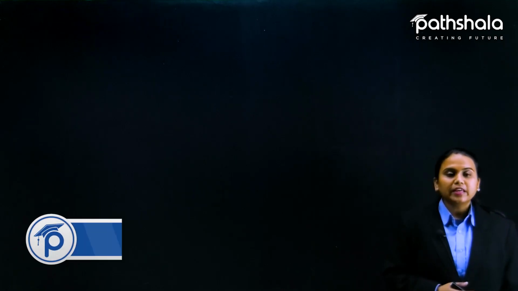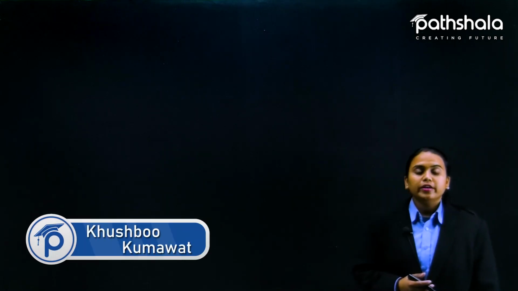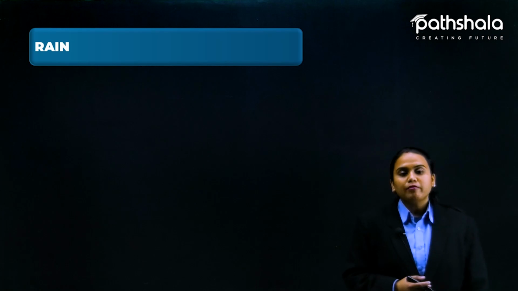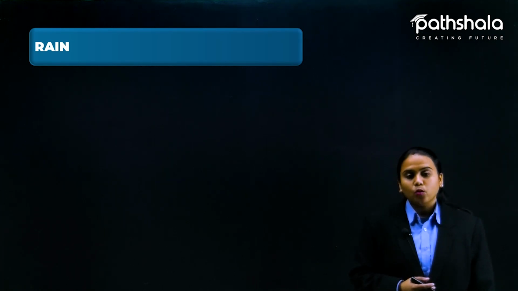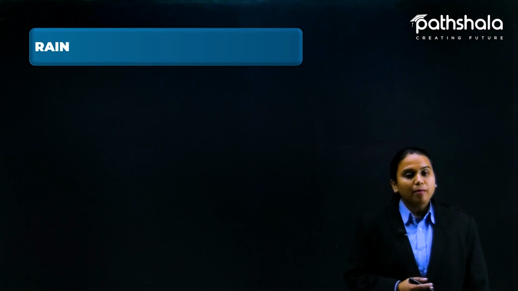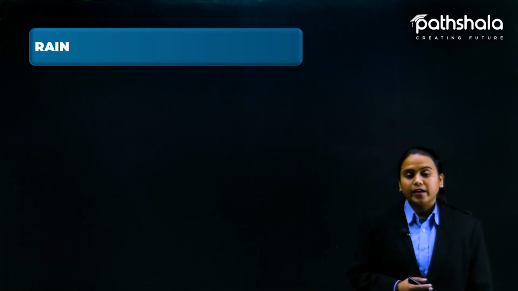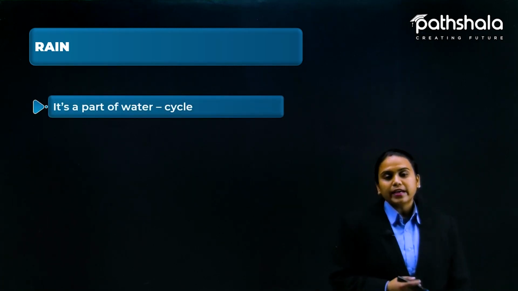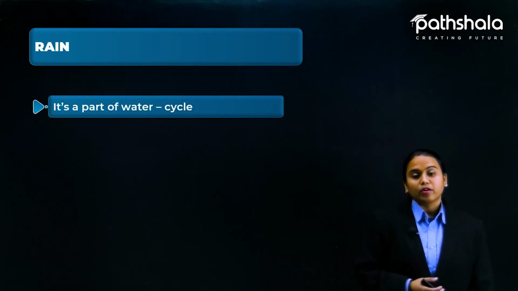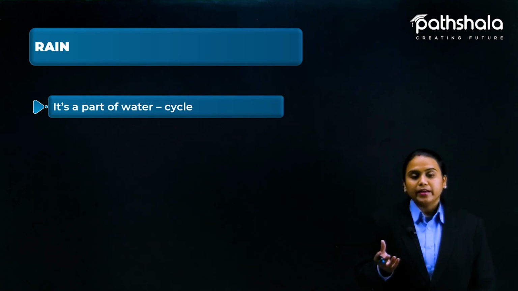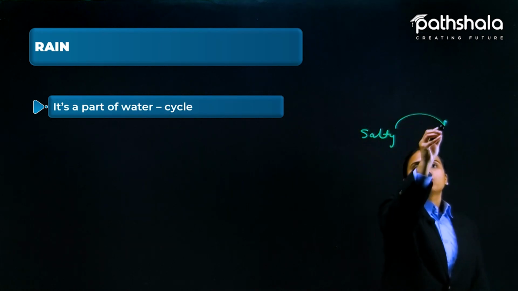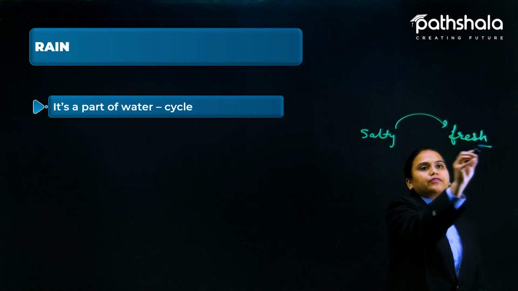Students, as we have seen what the water cycle does, here at the end what we have observed is that precipitation comes in the form of rain. You all are familiar with the rain and you all know why it happens. Because of evaporation of water, and it falls down again after cooling of the water molecules. So we can say that it is a part of the water cycle, because ultimately the salty water converts itself into fresh water, and now we are able to drink this fresh water.